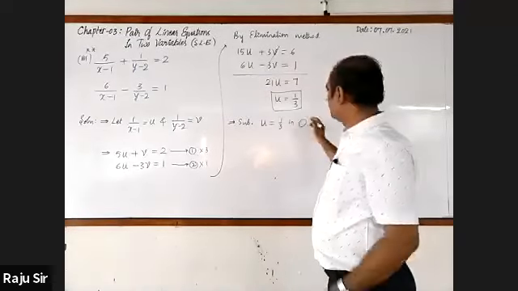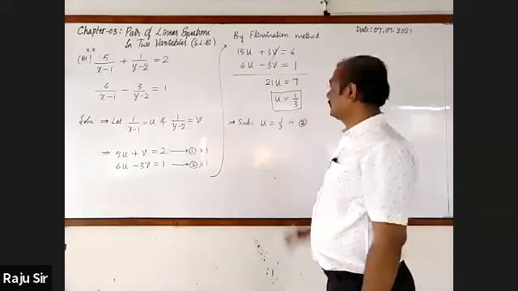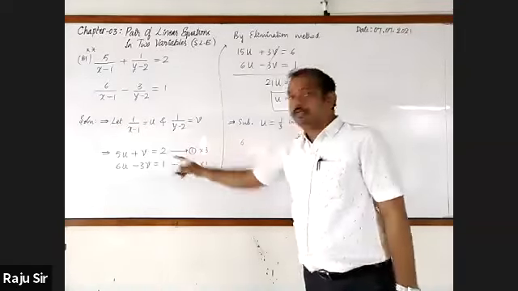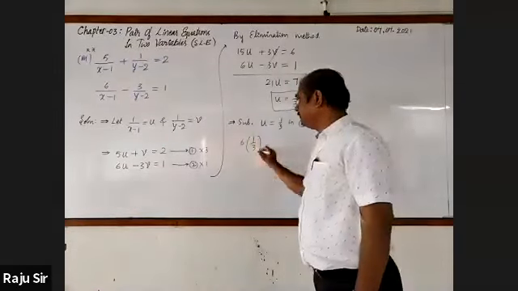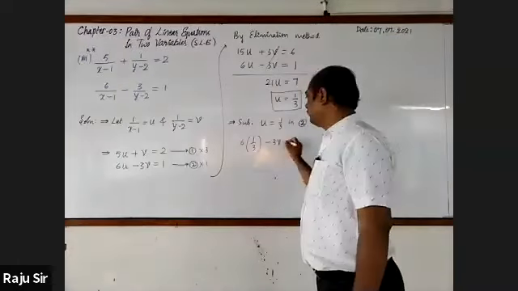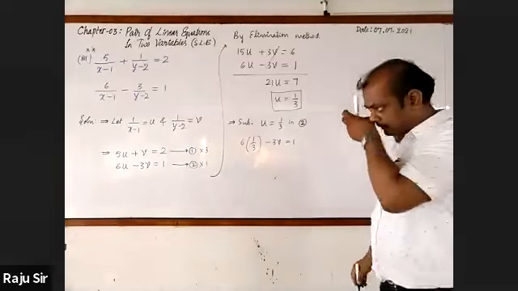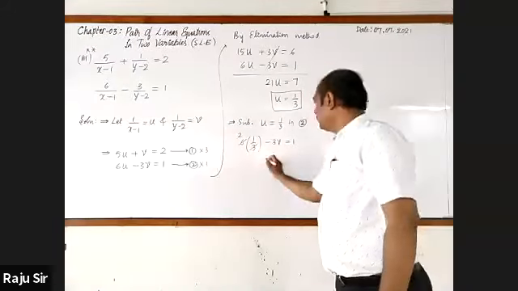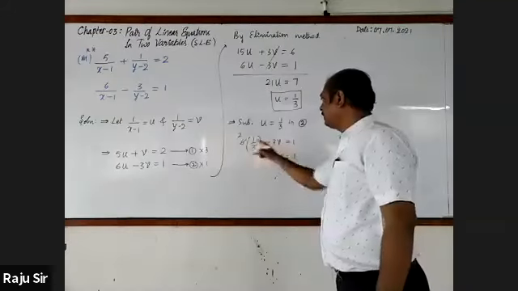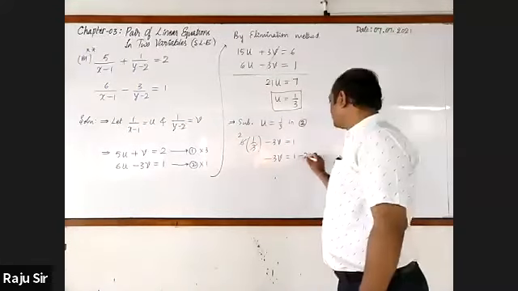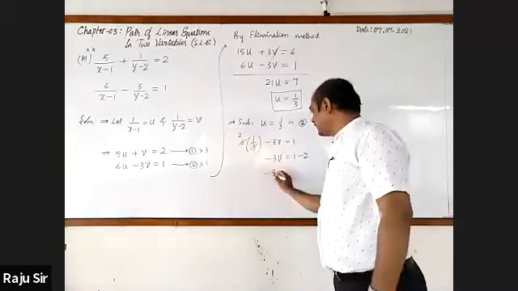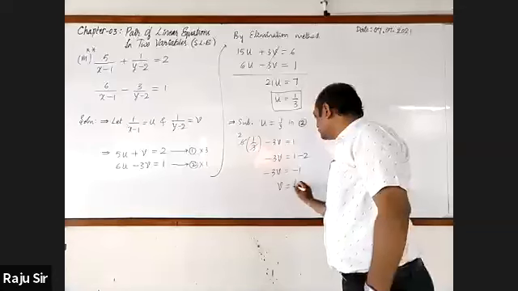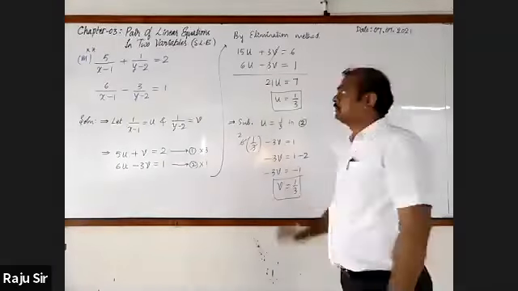Then in second, 6u where u is 1 by 3, minus 3v, it is equal to 1. 3 ones are 3, 2 twos are... Minus 3v is equal to 1. Transfer 2 to the right hand side, it becomes minus 3v is equal to minus 1. Minus minus get cancelled. v is also 1 by 3. Solution is x equal to 4 and y equal to 5.